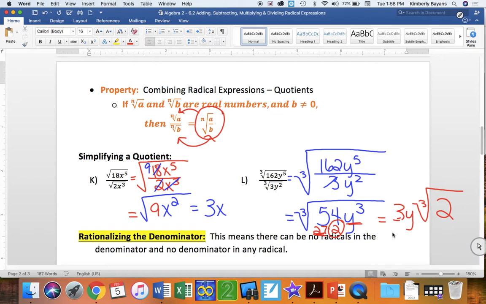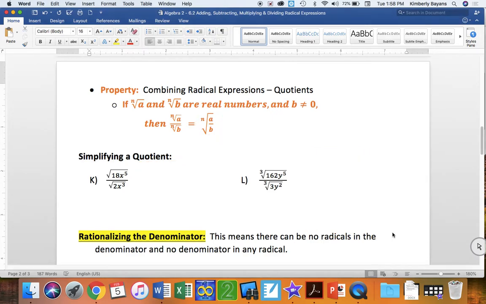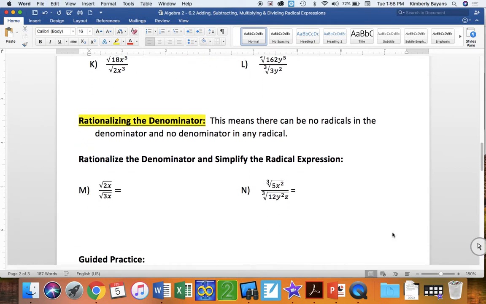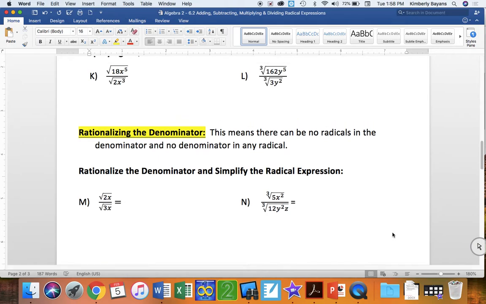Okay, again, it takes some practice, but it's not super difficult. Simplify your fraction first to something a little bit easier to work with. All right, the very last thing, I thought dividing was the last thing, but the very last thing is rationalizing the denominator. And I have 2 examples for that.